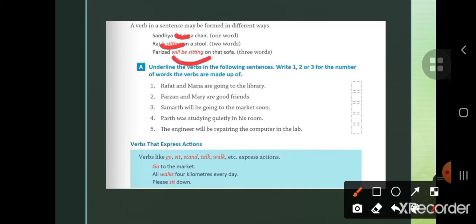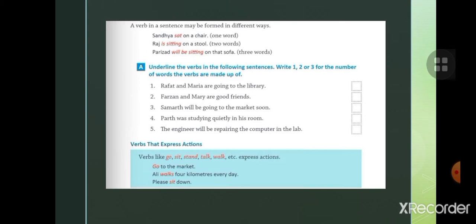Underline the verbs in the following sentences. Write 1, 2 or 3 for the number of words the verbs are made up of. Like, Rafat and Maria are going to the library. Here two words are there, are going. Are is a being verb and going is an action verb, so you will write two here. Okay. Farzan and Mary are good friends. Here only are, so you will write one. Samarth will be going to the market soon. Here three words are there, will be going. So you will write three. Okay.